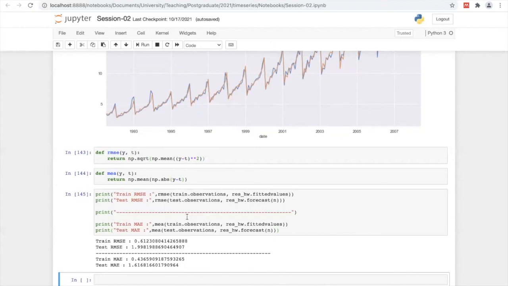Then mean absolute error. I calculate the mean absolute error to get an idea of how the deviation happens for a specific data point, not the overall. In that case, it's 1.6 some unit.